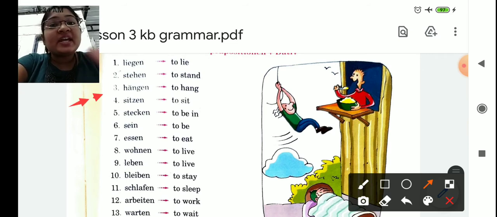Now you will ask me, if hängen is in both lists, then shall we use the accusative case or the dative case? For that you have to use a simple formula. If I am saying a boy is hanging the clock on the wall, a boy is doing some action, so in that case the wall becomes accusative. If I am saying the clock hangs on the wall, so it is already there, we are denoting the position. In that case, the wall will take the dative case. It is as simple as that.